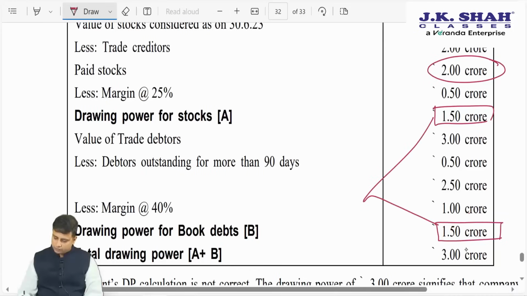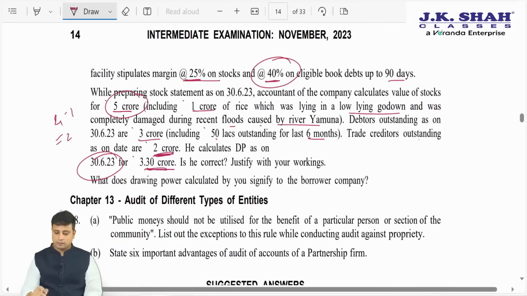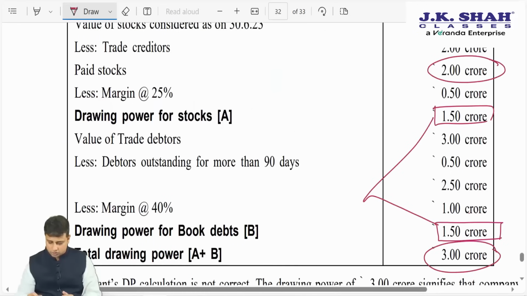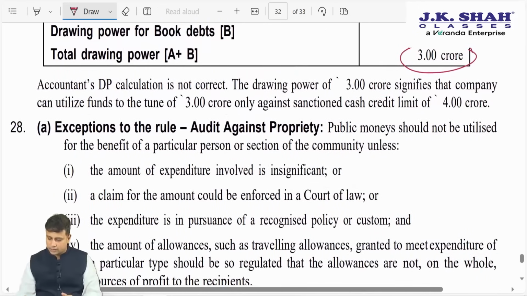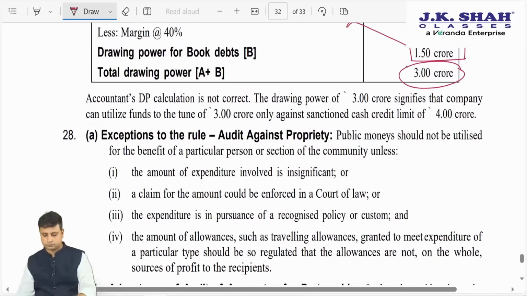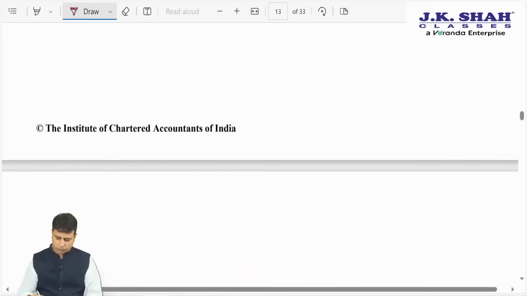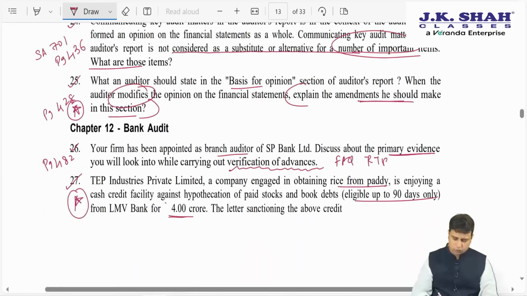So 1.5 plus 1.5 comes to how much? 3 crore. However, he has calculated 3.3 crore. Is the calculation correct? No, the calculation here is incorrect. The drawing power that they have estimated is incorrect. So this was a calculation of drawing power. Mark this also as important. Go through this once.